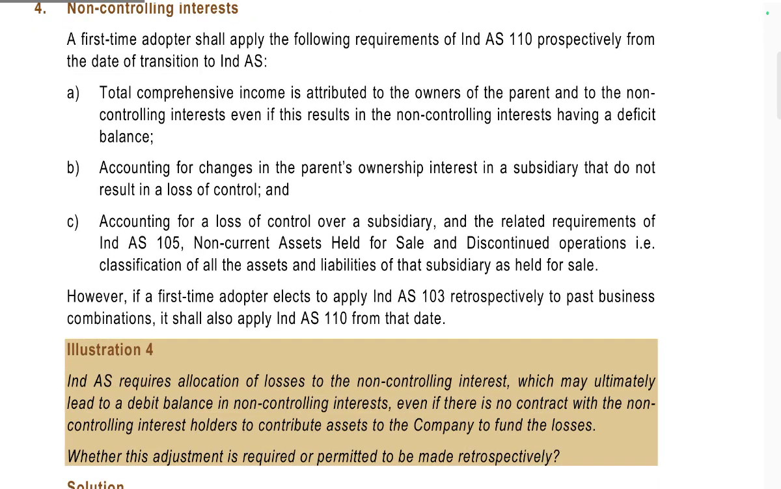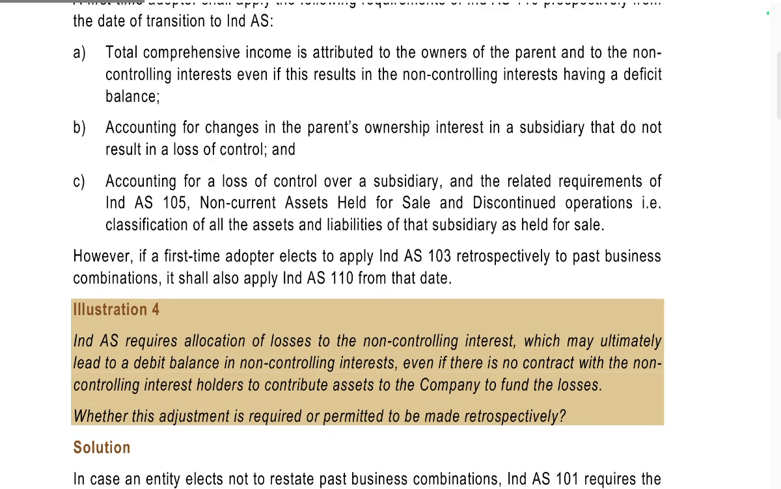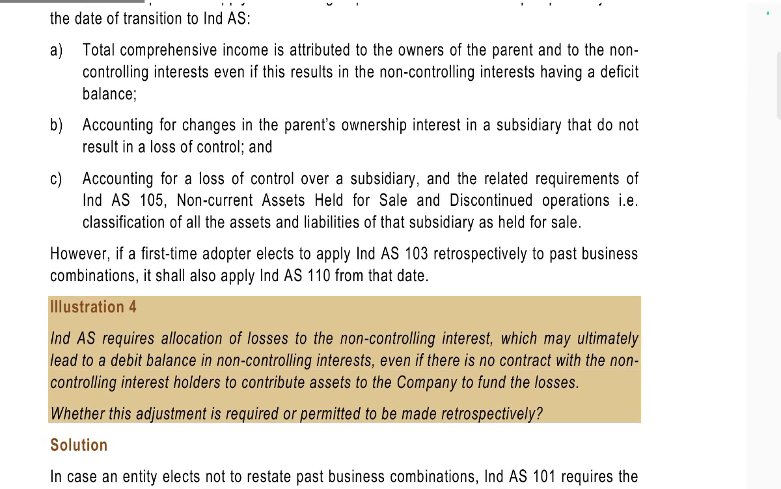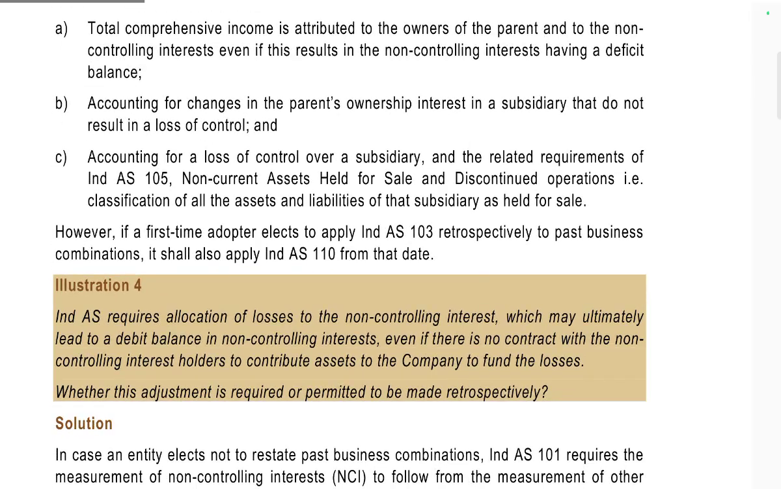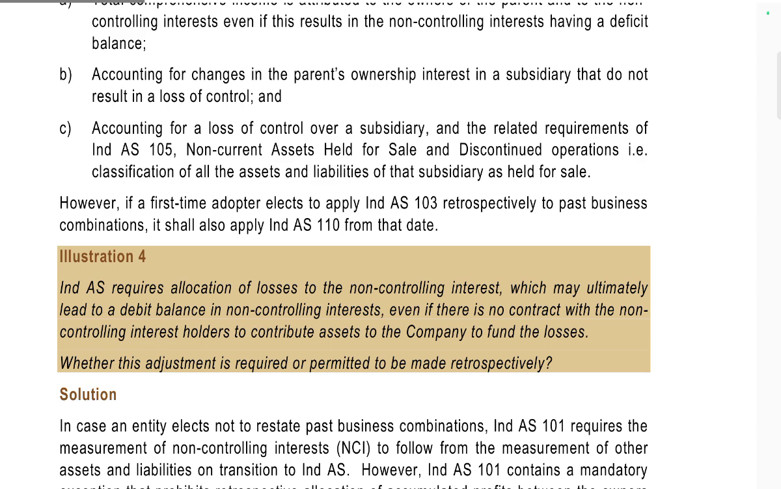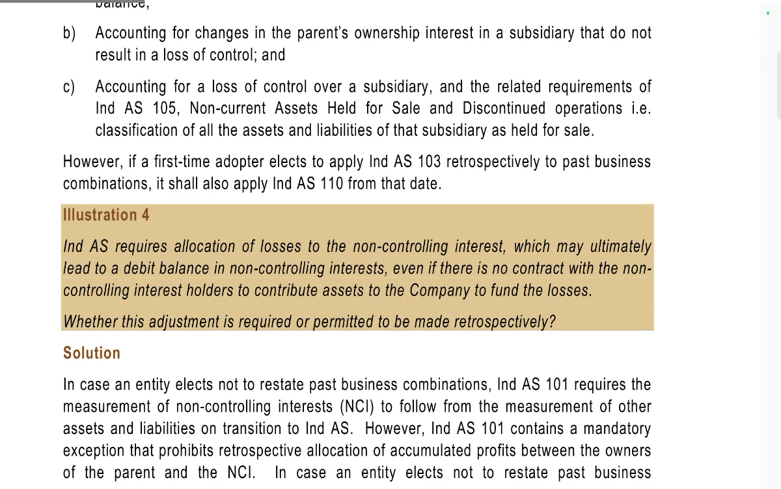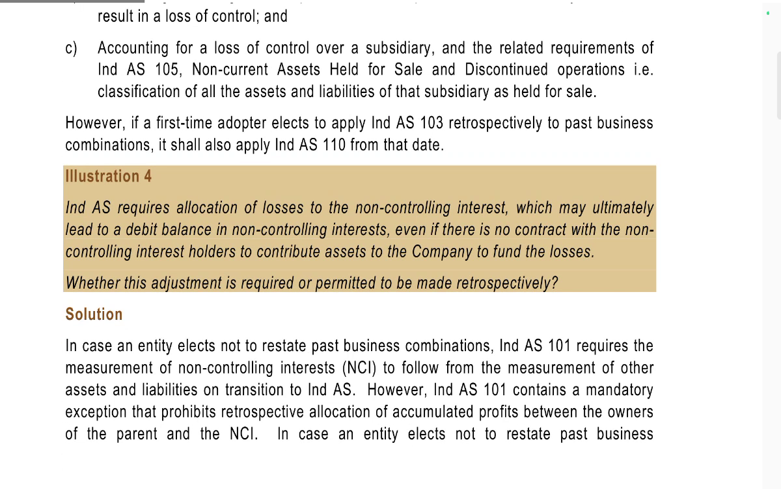Total comprehensive income is attributable to the owners of the parent and the non-controlling interest, even if the result is that the non-controlling interest has a deficit balance. The accounting for changes in the parent's ownership interest in a subsidiary that do not result in loss of control. The accounting for loss of control over a subsidiary and the related requirements of Ind AS 105, Non-current Assets Held for Sale and Discontinued Operations, that is, classifying the assets and liabilities of the subsidiary as held for sale.